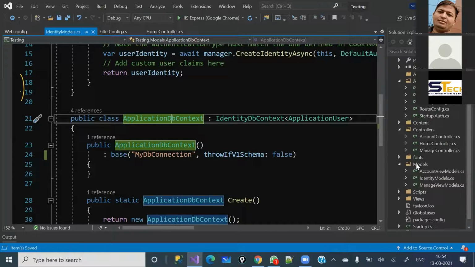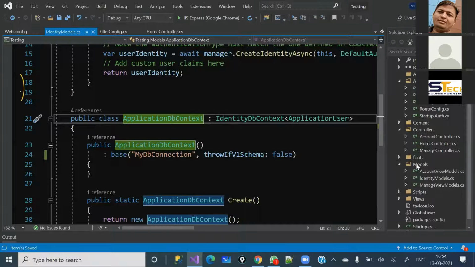The beauty of the code first approach is that in Entity Framework there are three approaches, which we call the code first approach, the database first approach, and the model first approach. These two approaches are very famous, code first and database first. The difference between them is that in code first, you do all the database activity directly from your code. But in the database first approach, generally you already have an application developed in ASP.NET or any other technology, and the database is already done, and you would like to reuse that database. You can go with the database first approach. What you have to do is just map the database with your application, right?